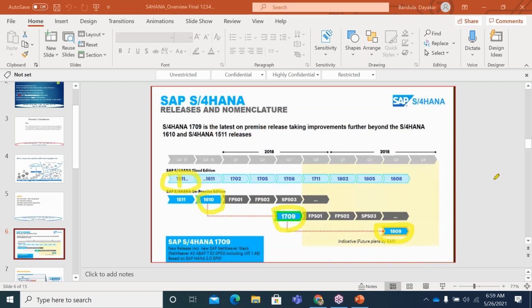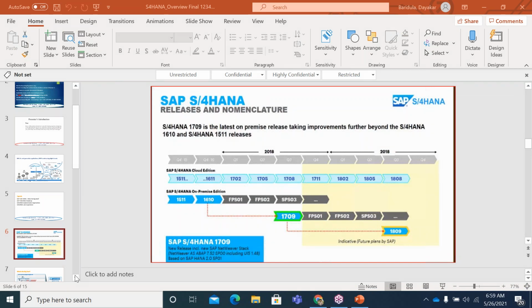Now we are changing the numbering also. Earlier we used to have year and period, but now we are only going with a year. So this year onwards, currently we are working on 2020, and in future you can see 2021, 2023, 2024, 2025. SAP has a roadmap to develop this product till 2025.